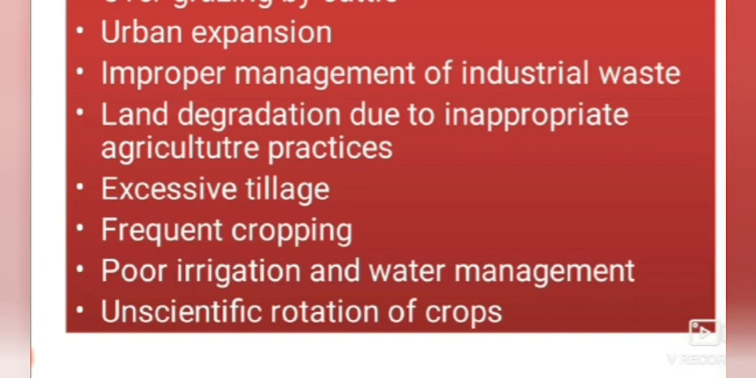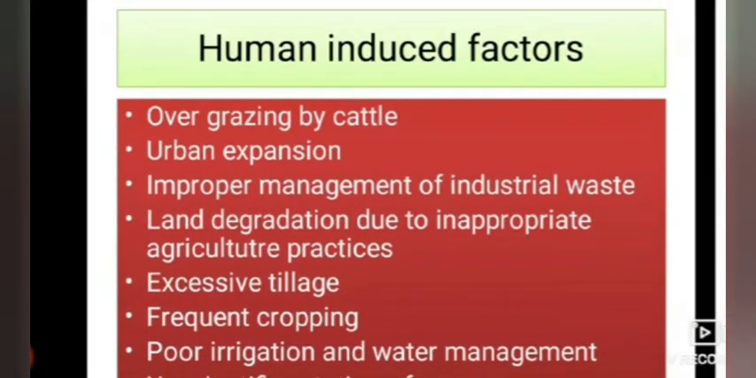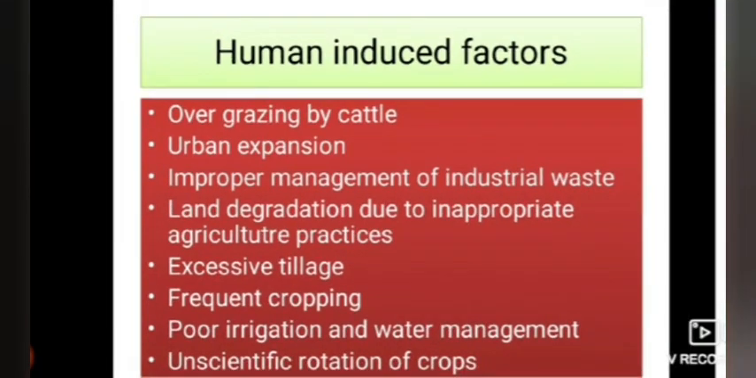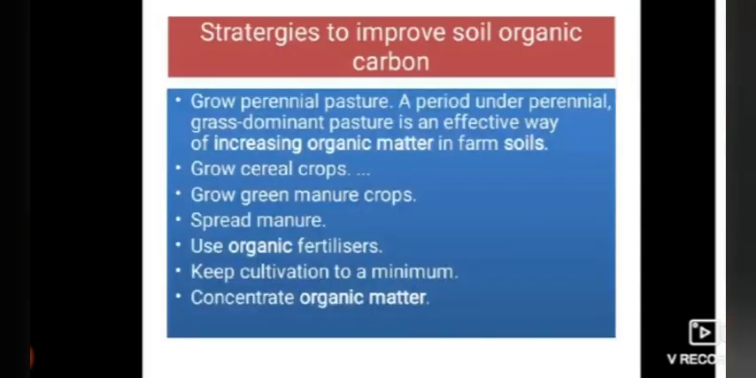Frequent cropping, poor irrigation and water management, and unscientific rotation of crops. All these factors have helped in the reduction of soil carbon. So we have to reduce all the factors mentioned here to get proper soil organic carbon, to increase the soil organic matter in the soil.